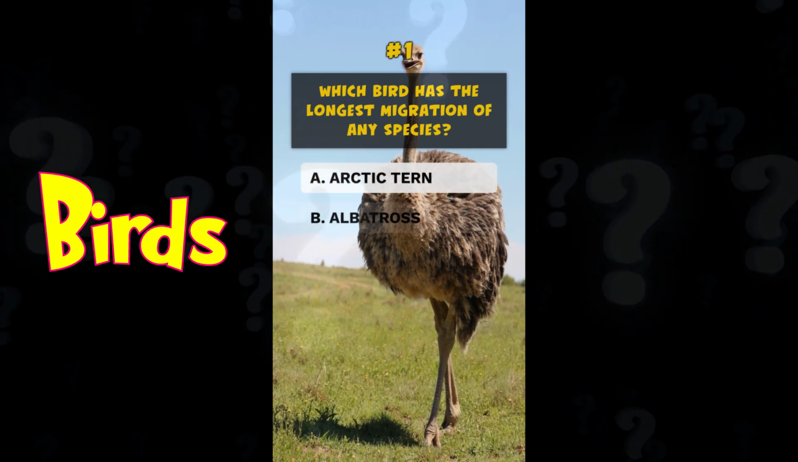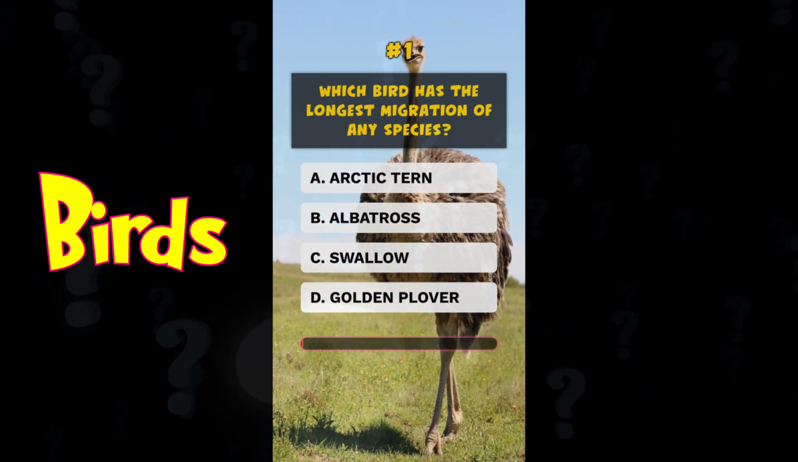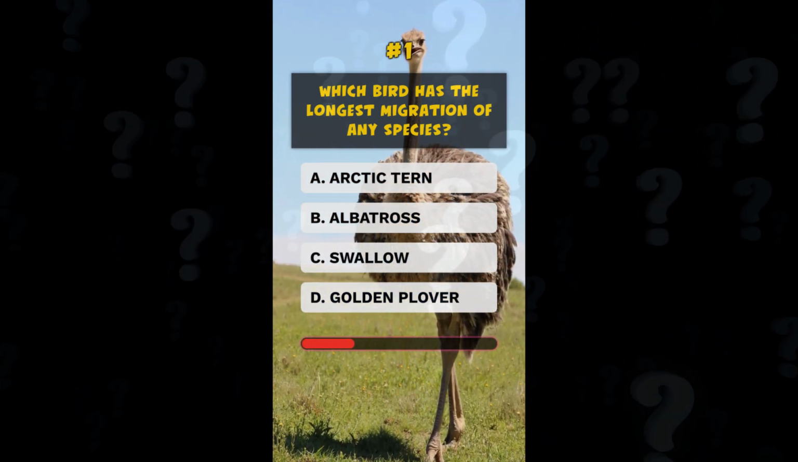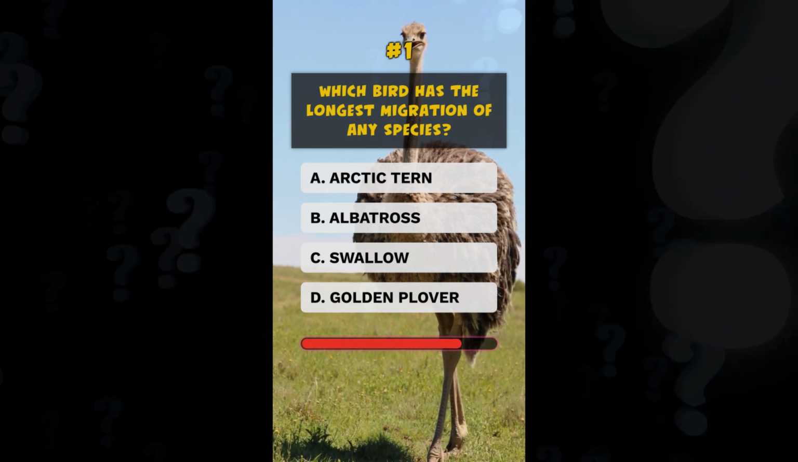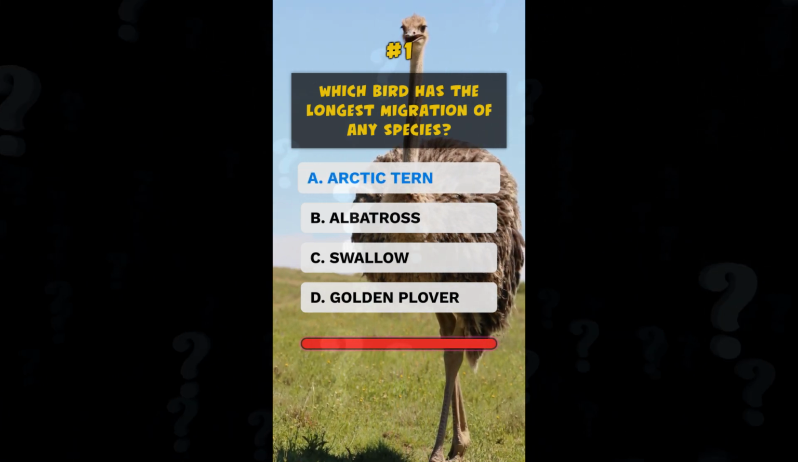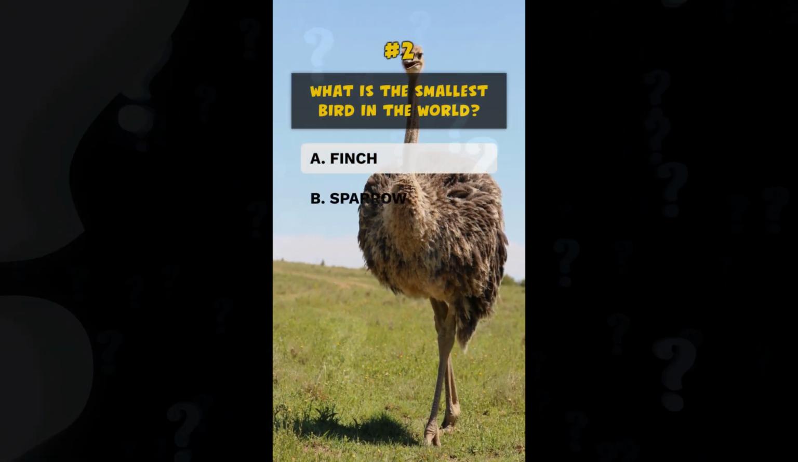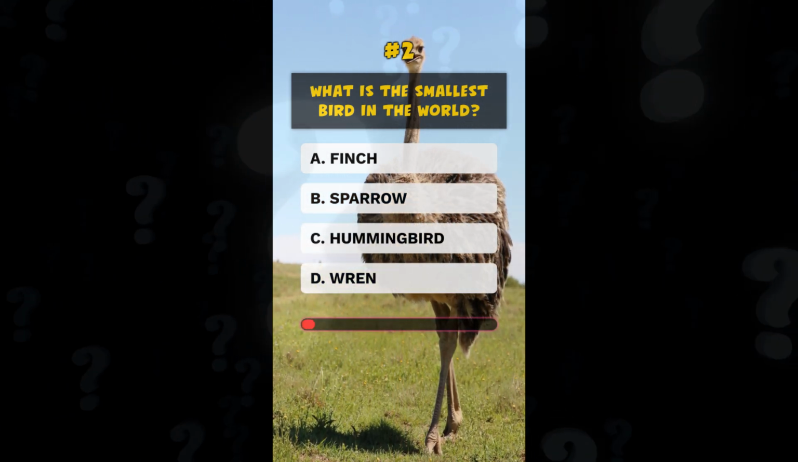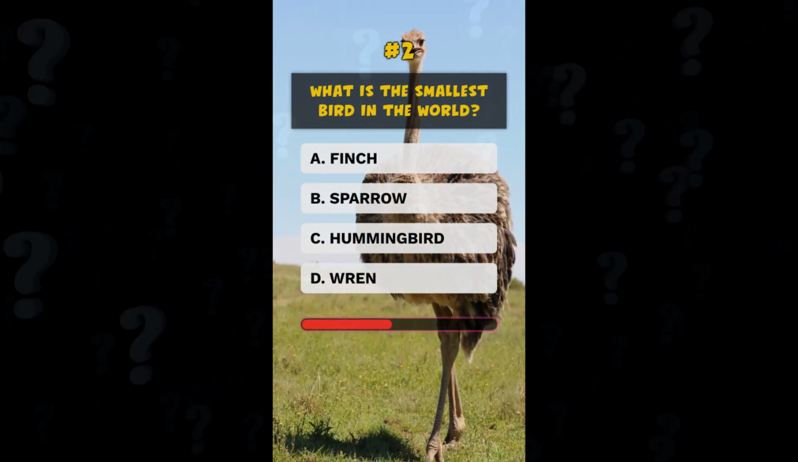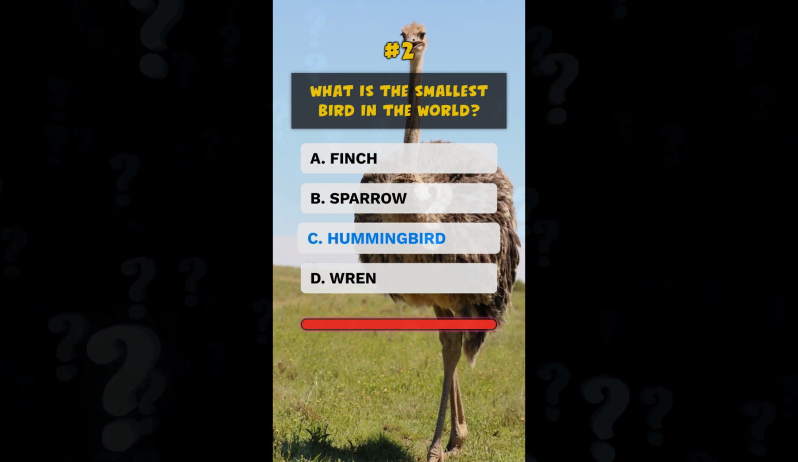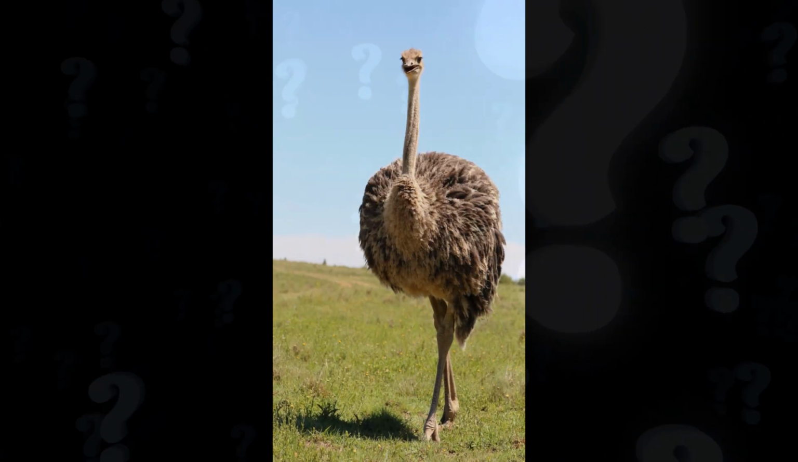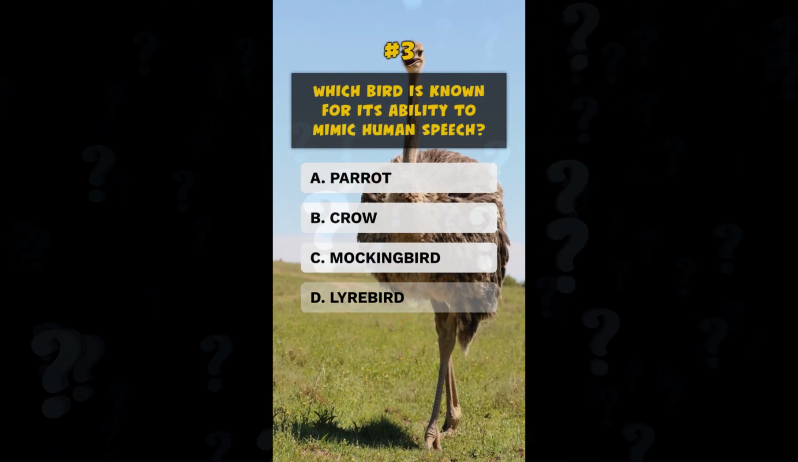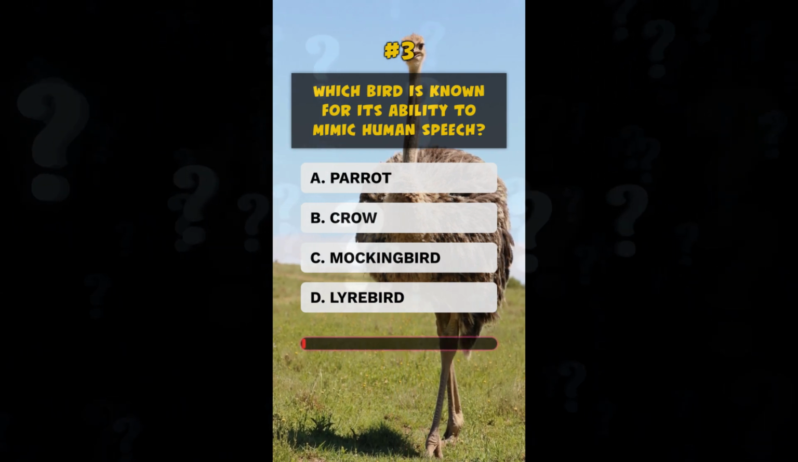Which bird has the longest migration of any species? A. Arctic tern. What is the smallest bird in the world? C. Hummingbird. Which bird is known for its ability to mimic human speech?